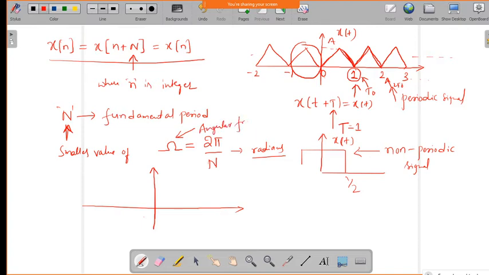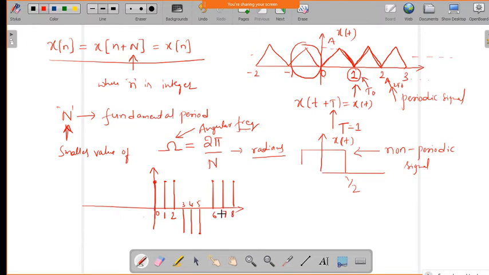Now if I take a discrete time signal, for example a periodic signal, say the samples are repeating after some 3 values. It is varying, and again it is coming here. So now we can see here 0, 1, 2, 3, 4, 5, 6, 7, 8.